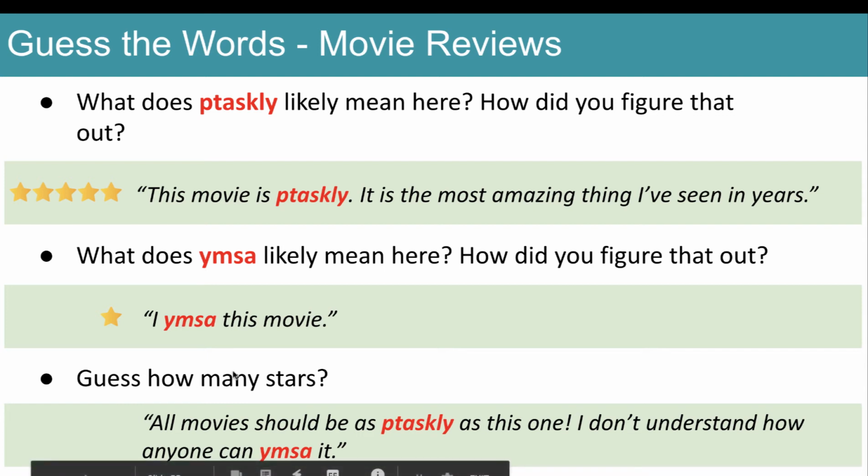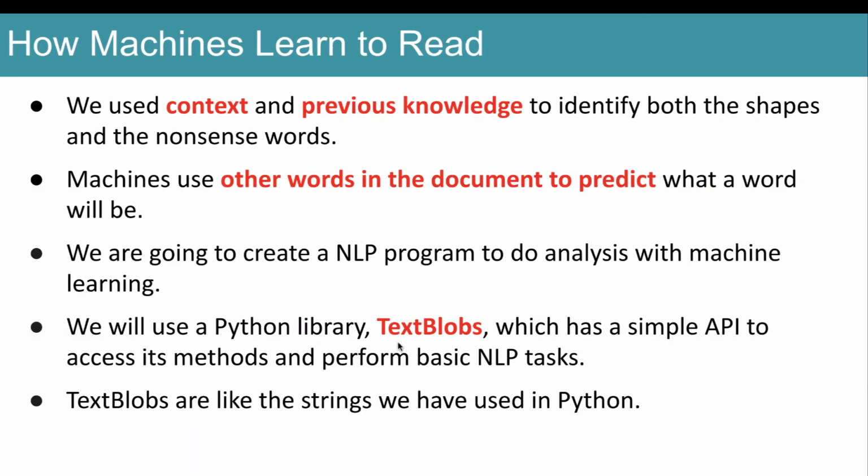And then if we guessed how many stars this movie would be, if we plugged in those meanings, we could say all movies should be as great as this one. I don't understand how anyone can hate it, right? That would probably be a 5-star movie. So how could we figure out what a kala and a bata was, right? We use context and previous knowledge to identify both those shapes and the nonsense words. Machines use other words in the document to predict what a word will be. And so we're going to be creating an NLP program to do analysis with machine learning.